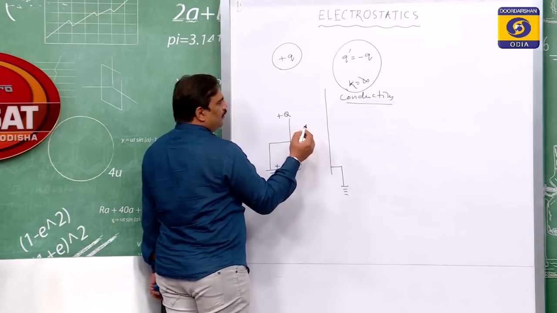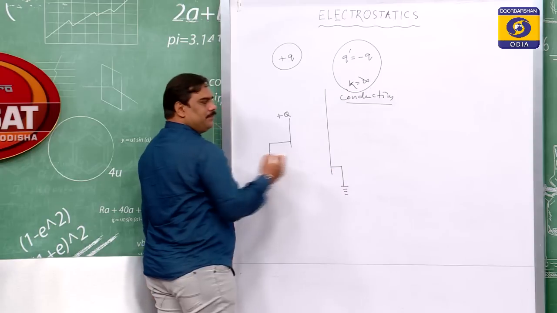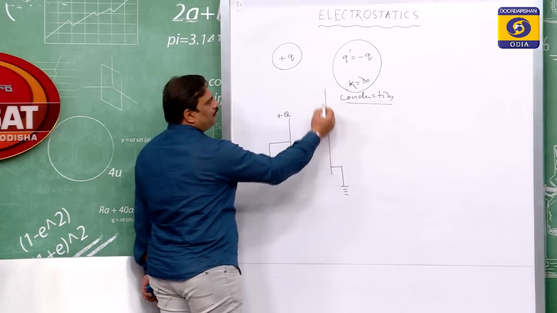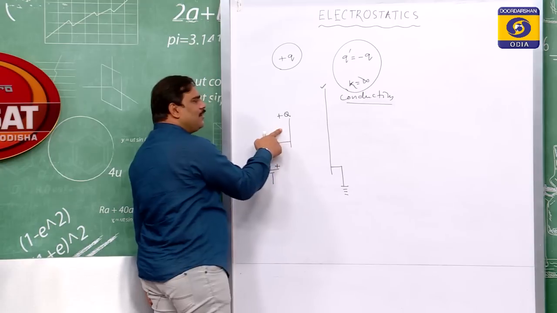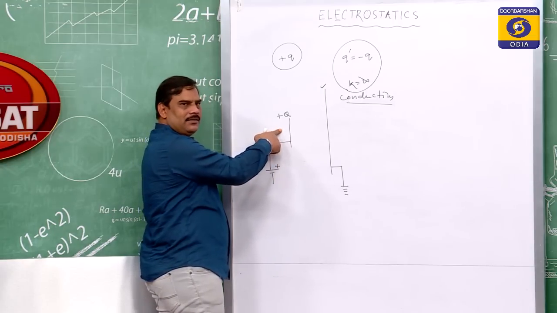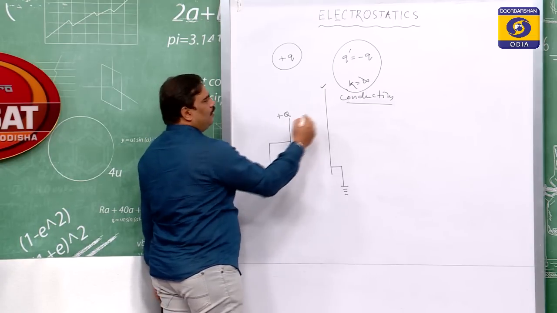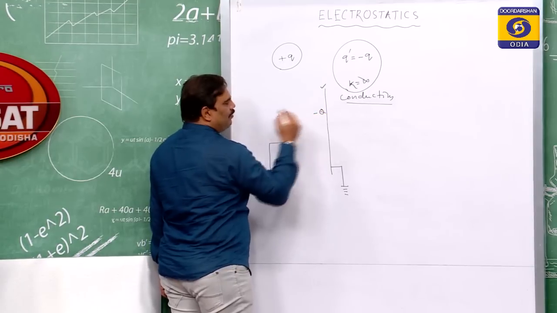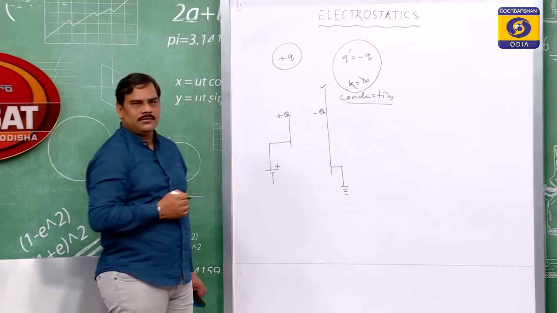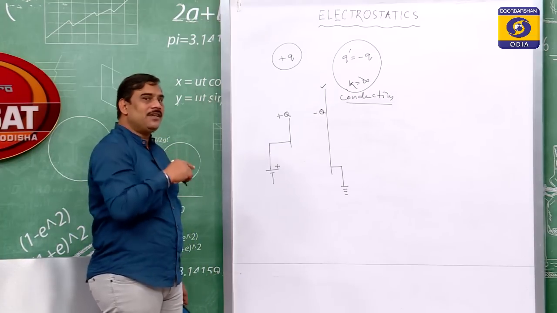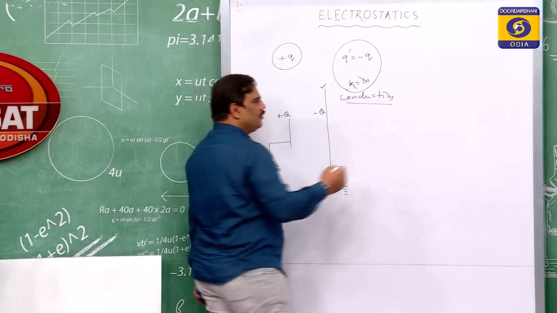Since the capacity of the big plate is more than the capacity of the small plate, the big plate can easily induce an equal and opposite amount of charge on it. But the reverse is not true.